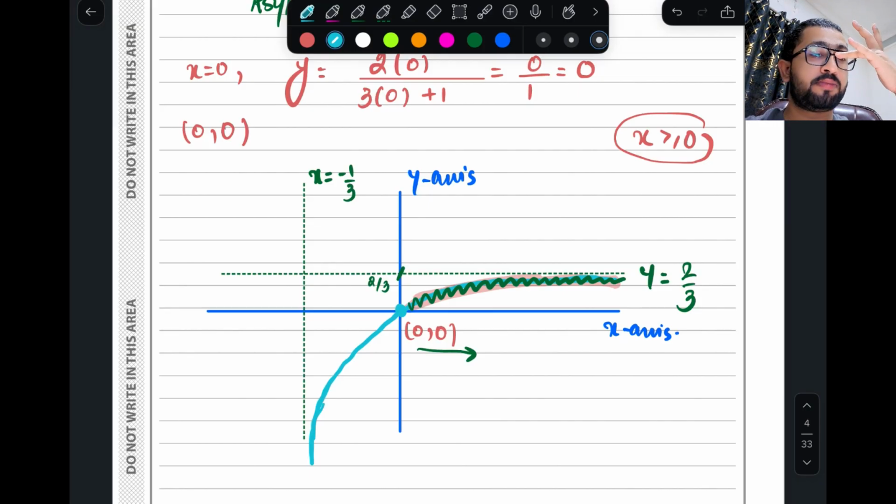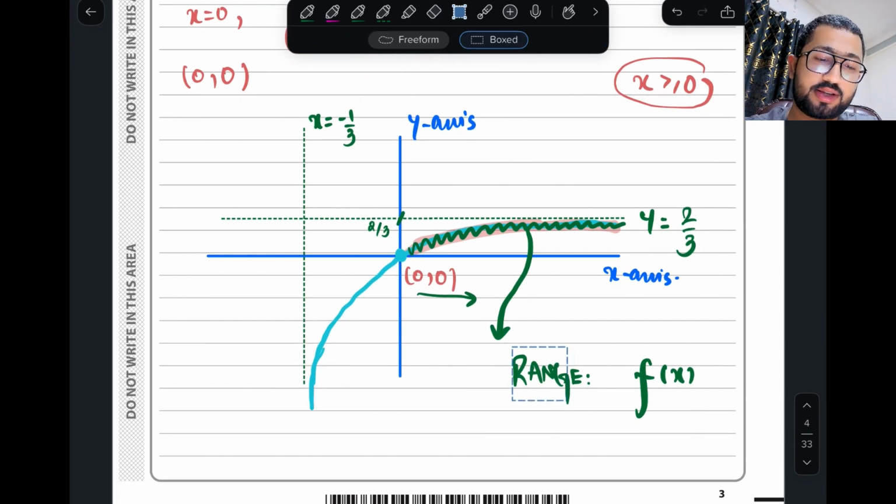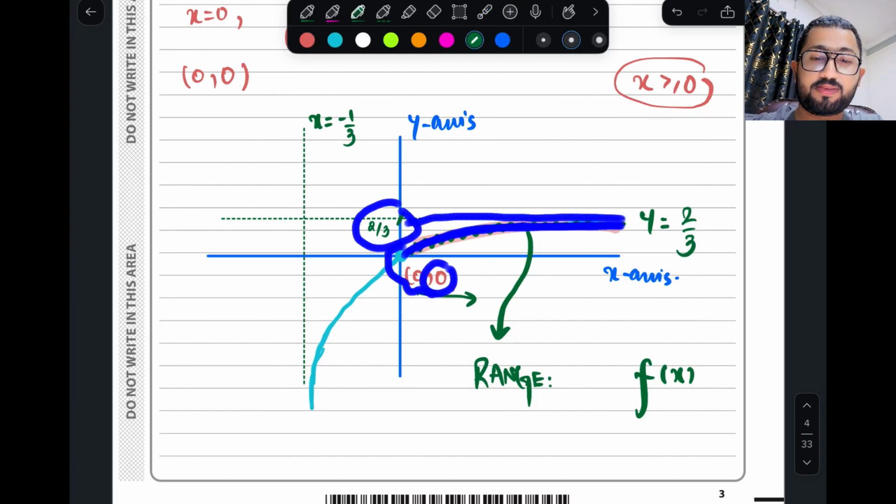Range means everyone knows the range is the values of y. So the range will become: the maximum value of y is 2 by 3 and the minimum is 0 actually. You have to talk about the range of only the shaded part. The minimum value of y is 0 and the maximum value is 2 by 3.